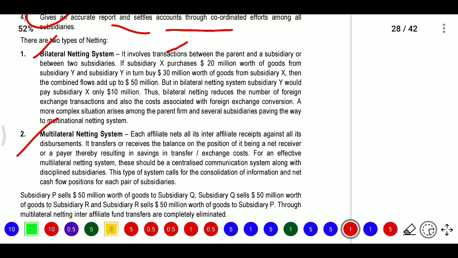Bilateral netting means the transactions between the parent and subsidiary, and between two subsidiaries. If subsidiary X purchased 20 million worth of goods from subsidiary Y, and subsidiary Y in turn buys 30 million worth of goods from subsidiary X, then the combined flow adds up to 50 million. But in bilateral netting, subsidiary X should pay subsidiary Y only 10 million. Thus bilateral netting reduces the number of foreign exchange transactions, and also the cost associated with foreign exchange conversion.